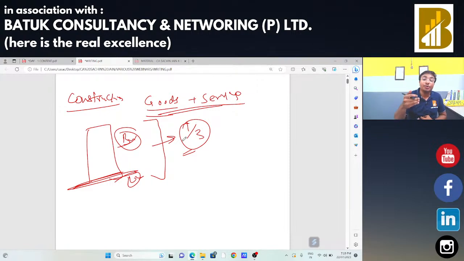So if the institute gives you a case study and asks about the situation, and if there is any specific thing mentioned in the question paper, in that case you need to consider that. If there is no specific mention in the question paper, in that case one third part of that particular value is to be considered as your value of land and two third part will be considered as your value of building, and GST will be applicable on the part of building. No GST will be applicable on the part of the value of land.